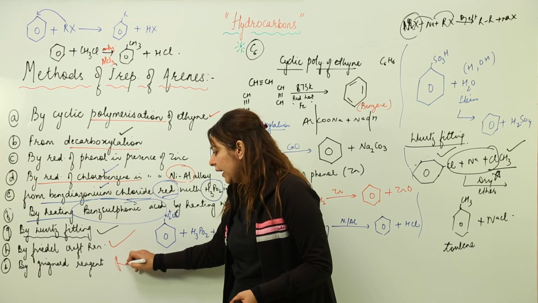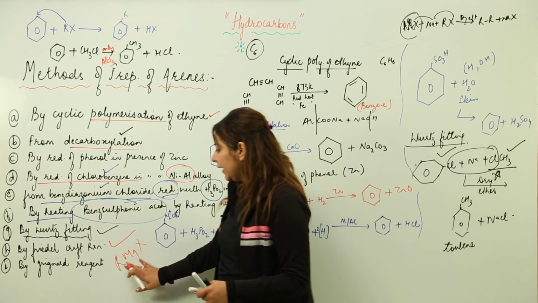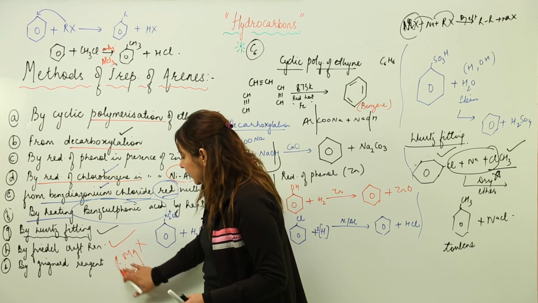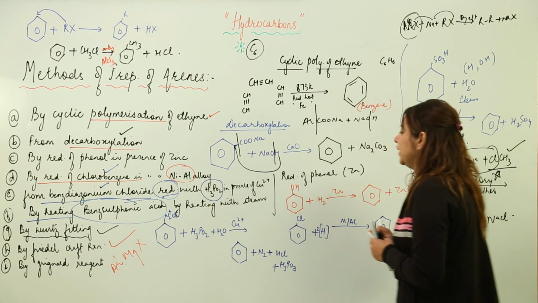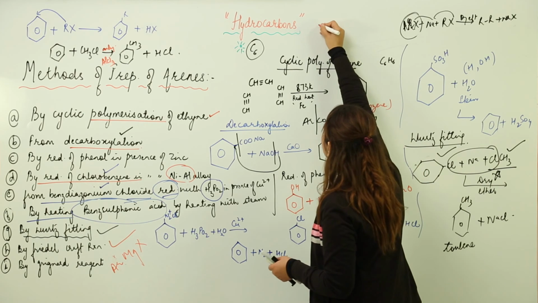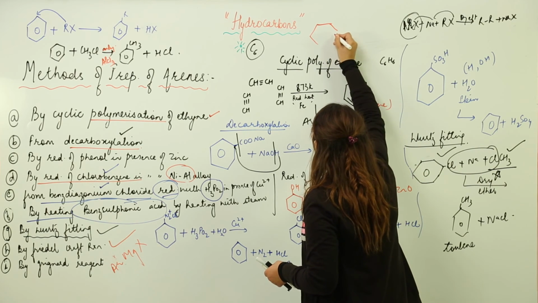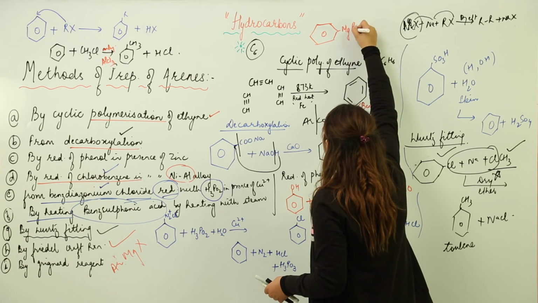Likewise, we have another method also, that is by use of a Grignard reagent. We know that a Grignard reagent is RMgX. We did it in alkanes also. But here the Grignard reagent we will be using will be aromatic MgX. So let's say you have an aromatic compound having MgX. Let's take X as Br.